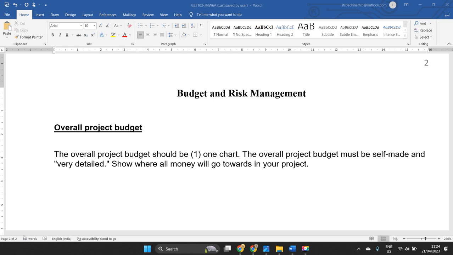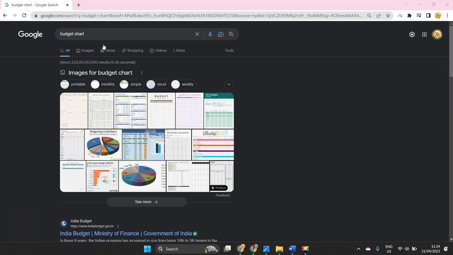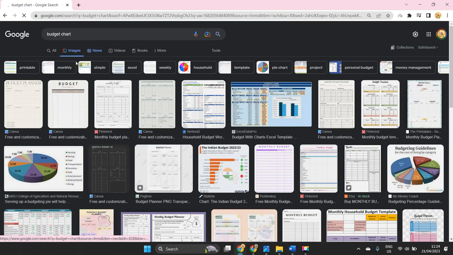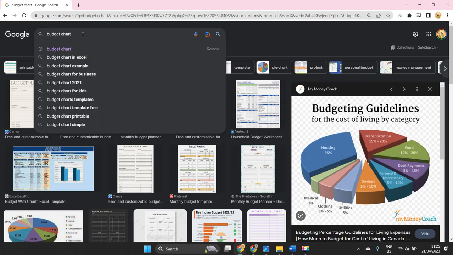Say, for example, let us search for some budget related charts. You will understand how a budget related to a project can be classified. When I searched for budget chart, I received these results. Let me cross check the images. In that, you can cross check different types of budgets and budget related information. Maybe budget chart of project.